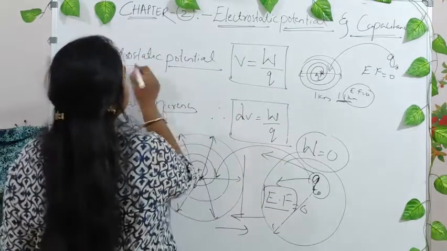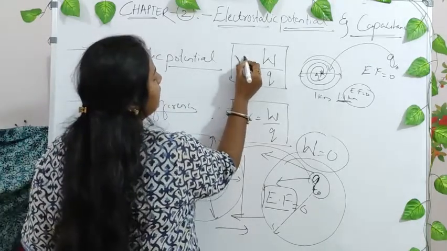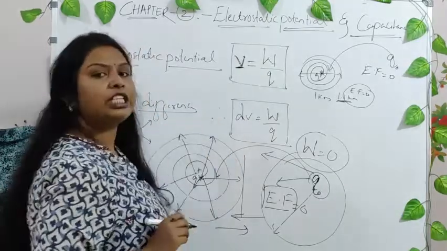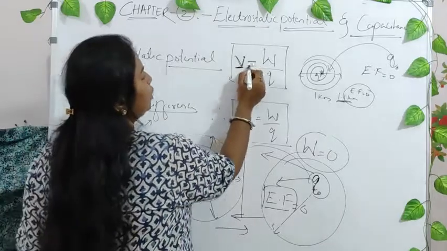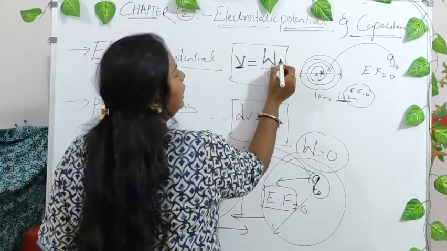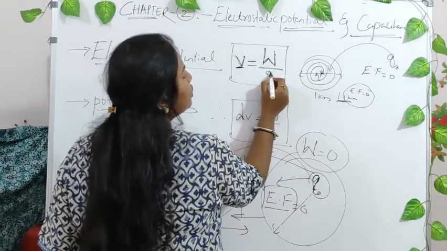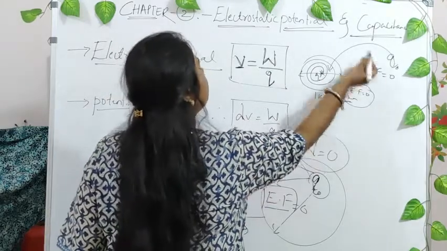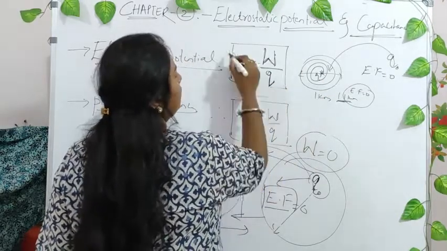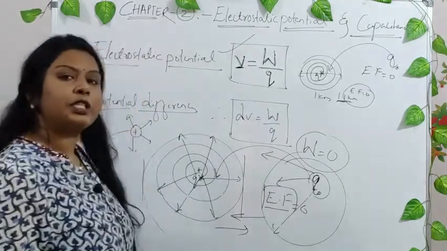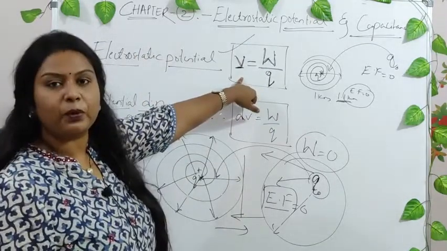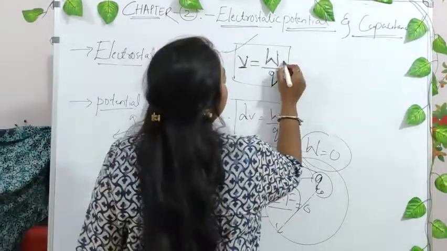Electrostatic potential is given by the notation V, which is equal to the work done in bringing a unit positive charge from infinite distance against the electric field. Is this understandable? Now, what is work done?